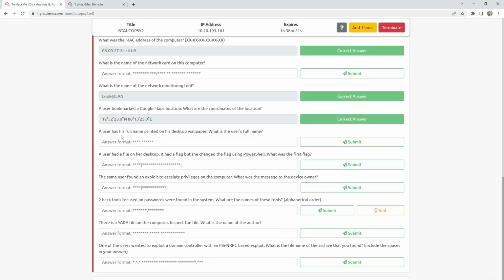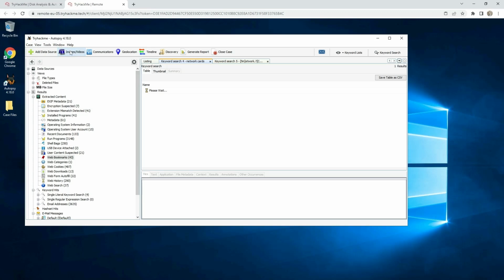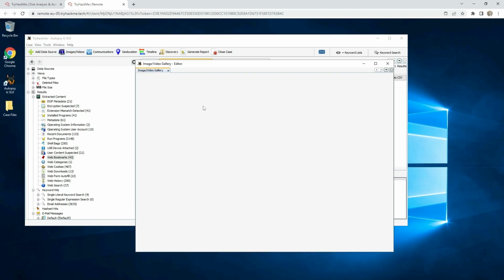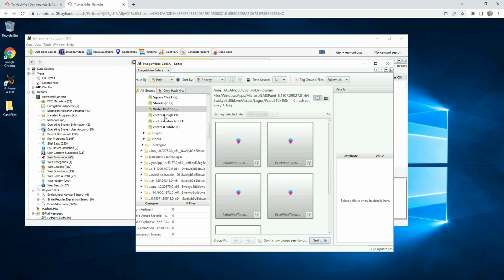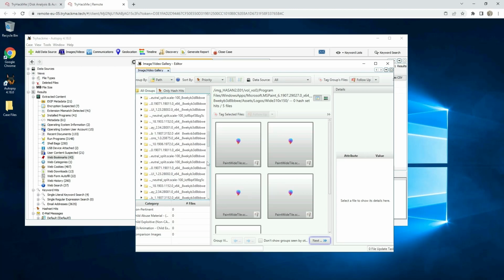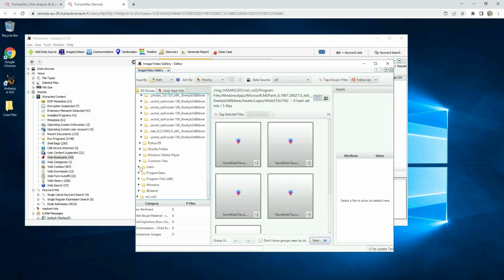A user has his full name printed on his desktop wallpaper. What is the user's full name? Go to the images. They say user, so you need to find users here.